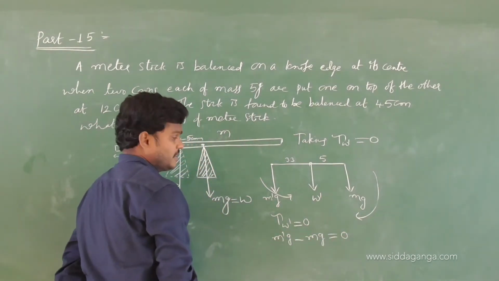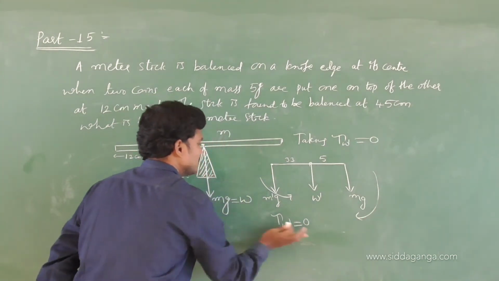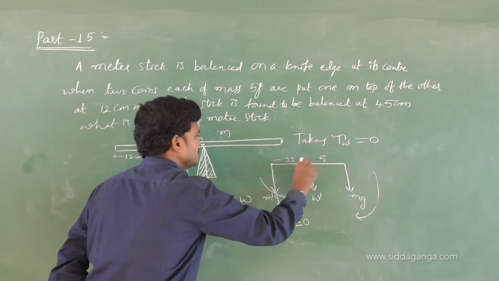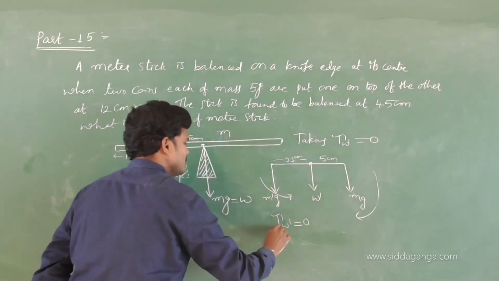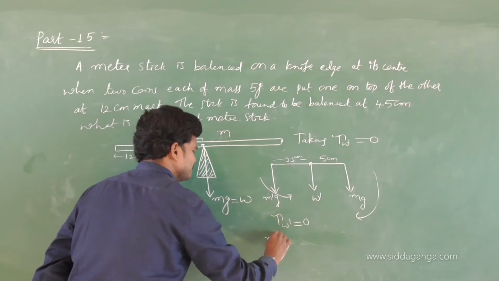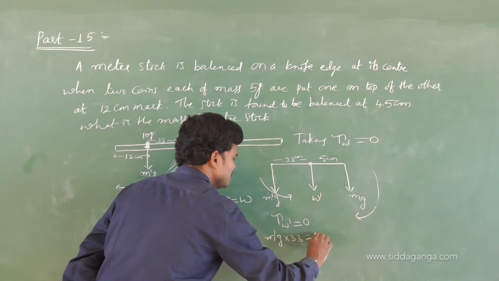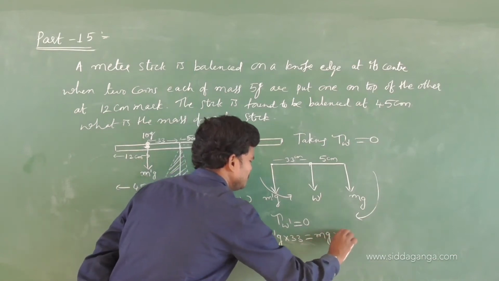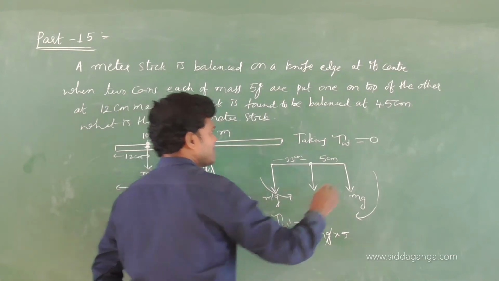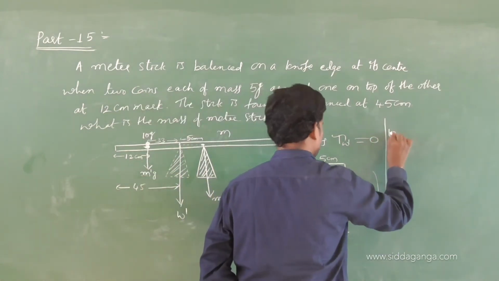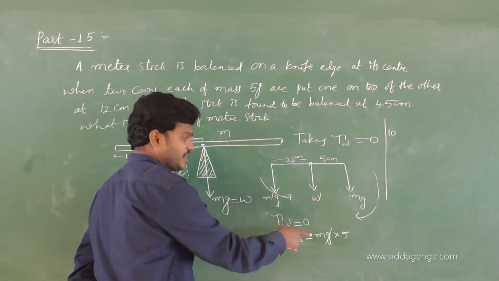Okay, M dash G, sorry, into distance we have to write now. Torque is nothing but force into distance. How much is this distance? Centimeter this is. So M dash G into 33 is equal to Mg into 5. So G gets cancelled. What is M dash? 10 grams. Okay, see, why I have written equal? Minus is equal to 0.